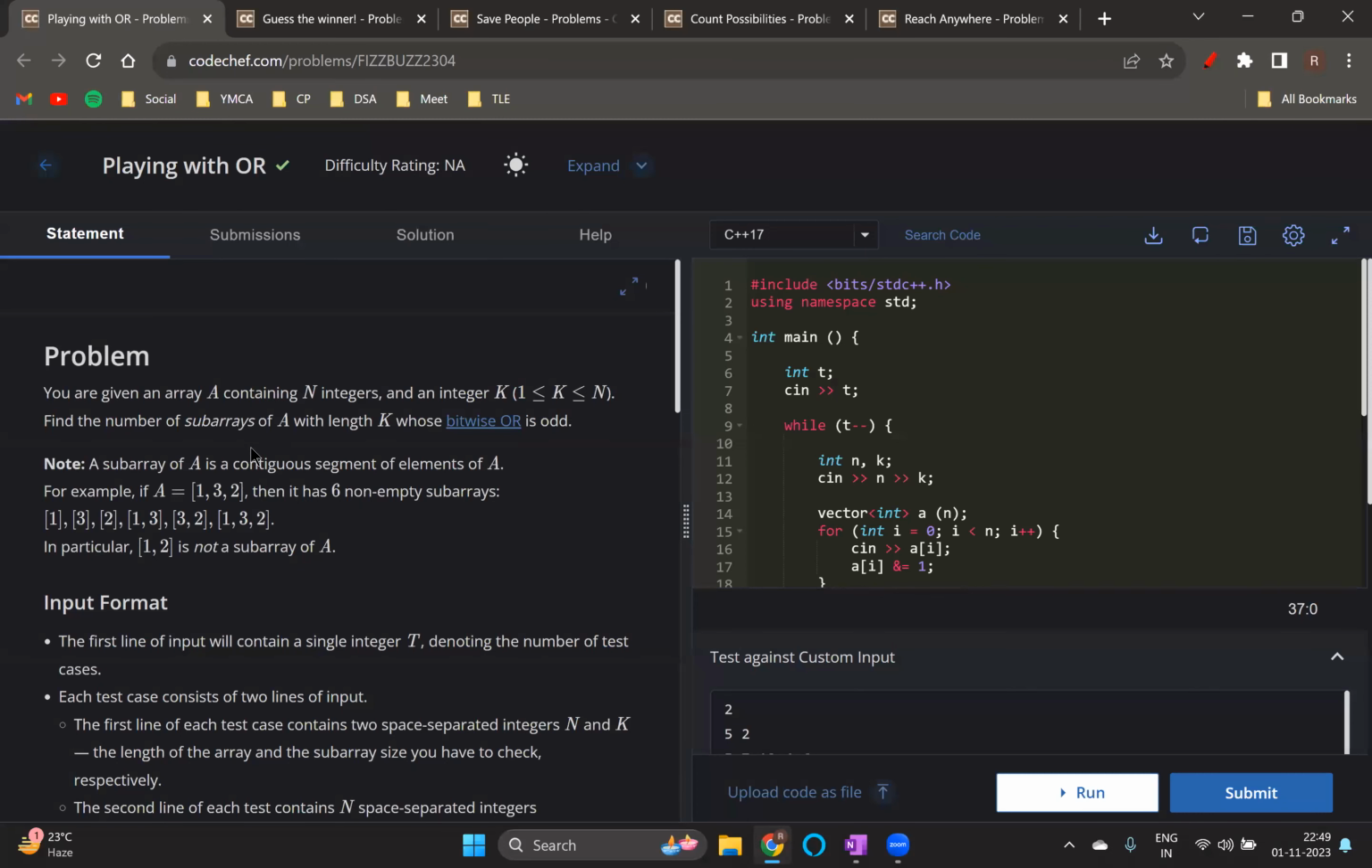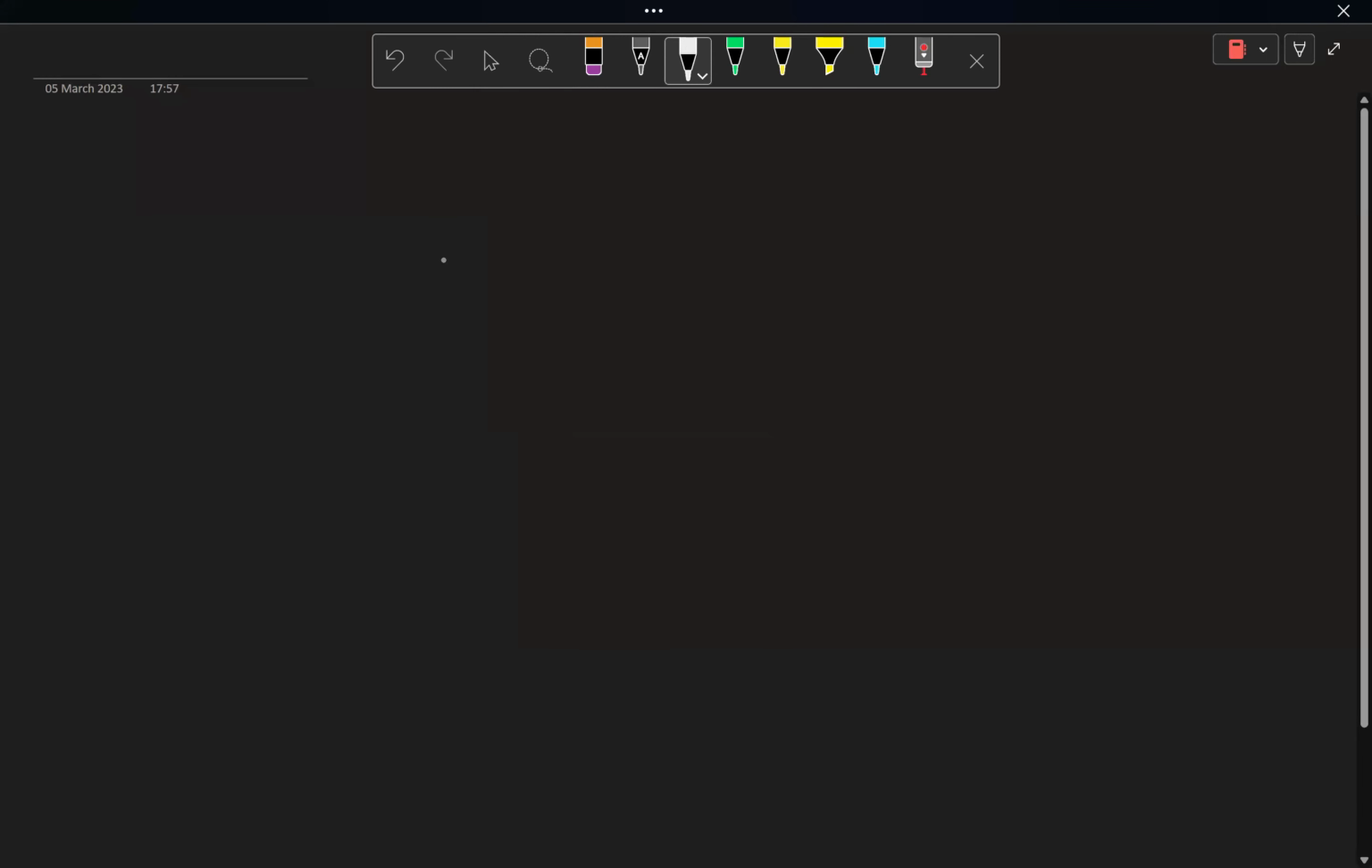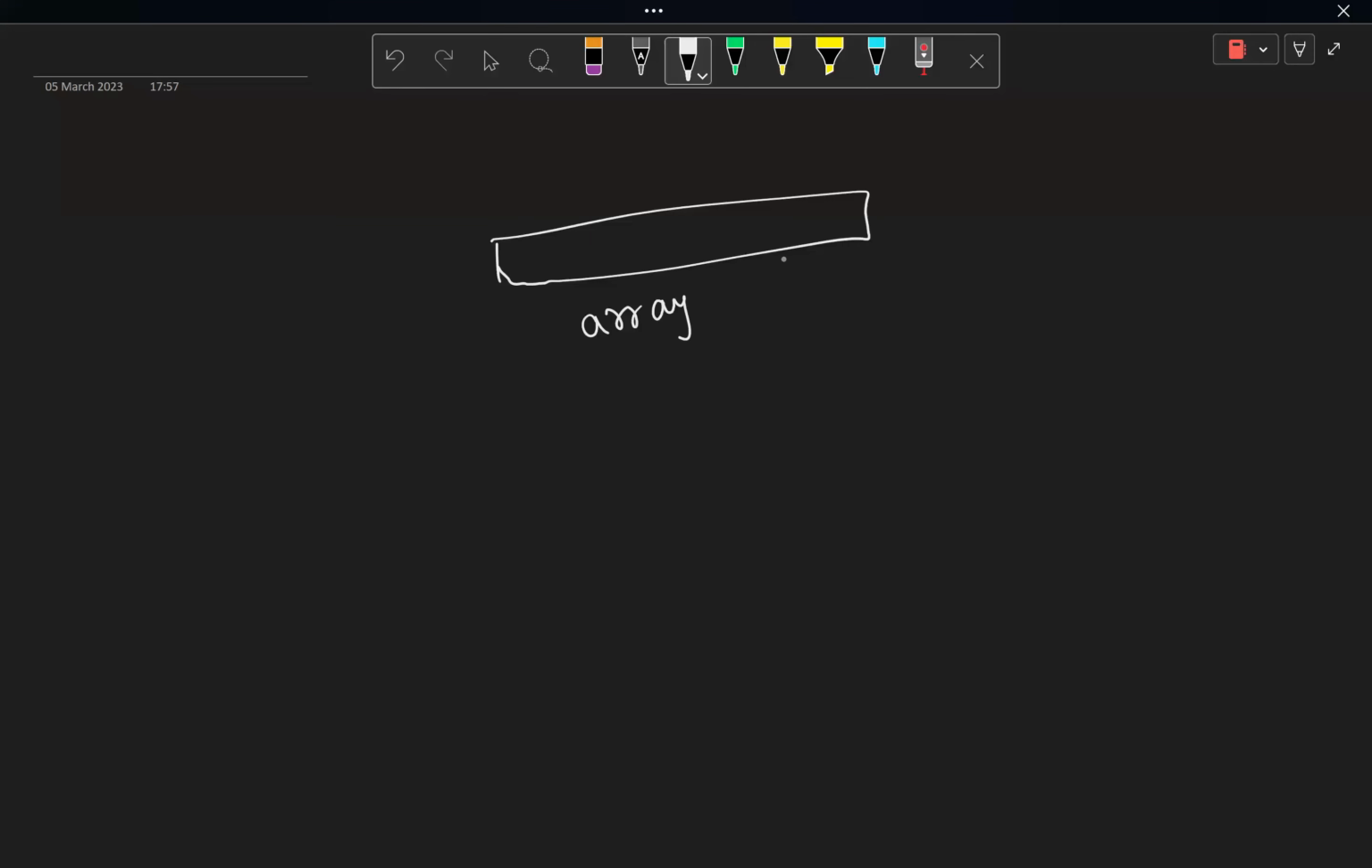So this problem says that we would be given an array of n integers, and we have to find the number of subarrays in the array A of length k whose bitwise OR is odd. So we have been given an array A, and we have to find out how many subarrays of length k are there whose bitwise OR is odd.